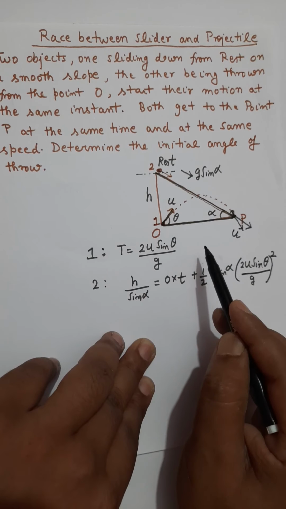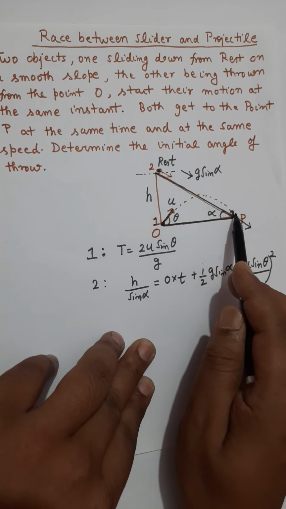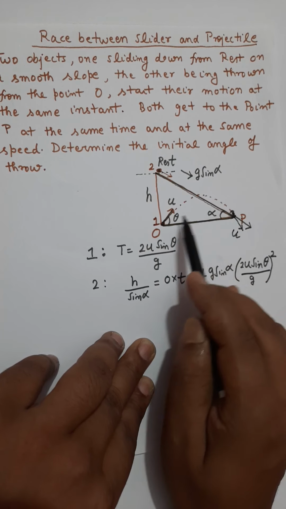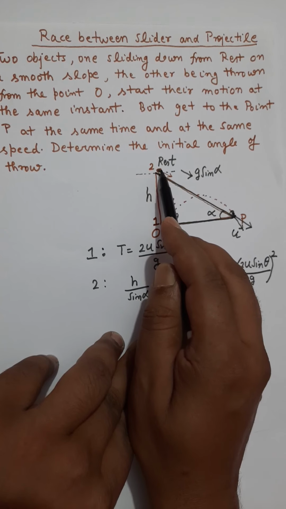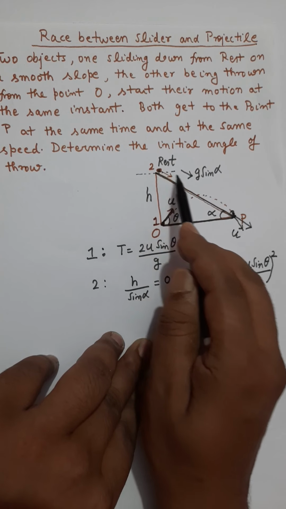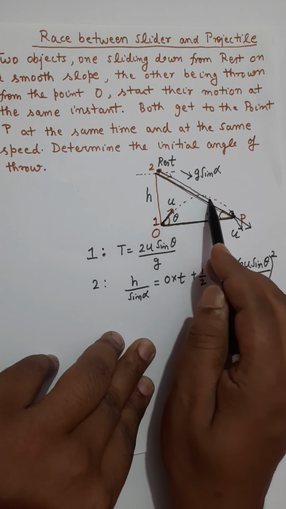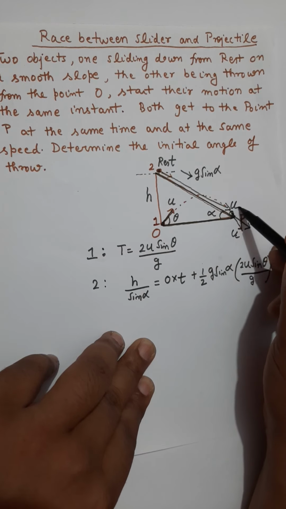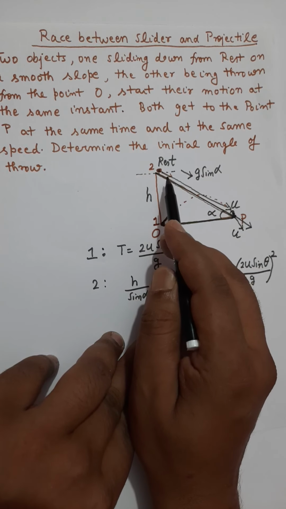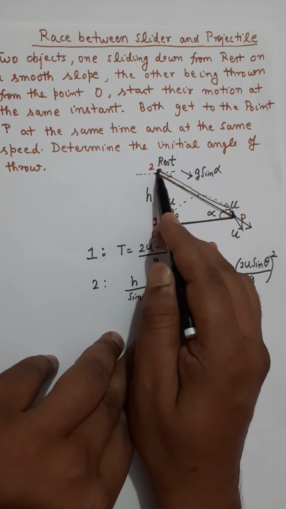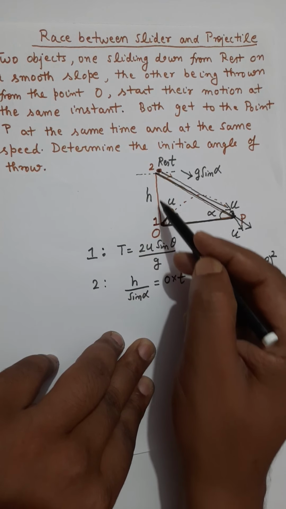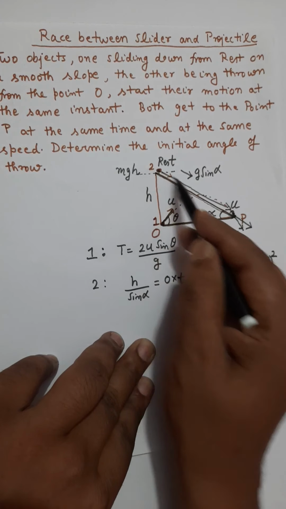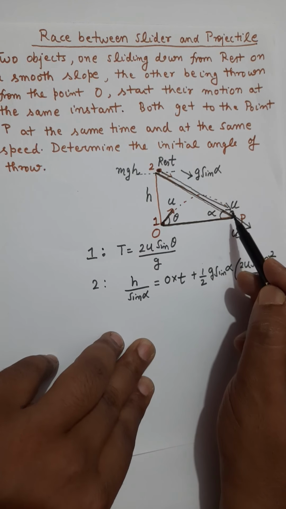And as per the question, particle 2 when it reaches point P has the same speed as that of particle 1. That means particle 2, which starts from 0 velocity, after sliding down reaches point P with the same speed u. If you apply the energy conservation equation for particle 2, at the height of h it will have some potential energy mgh, and at the bottom it will have some kinetic energy half mu square.